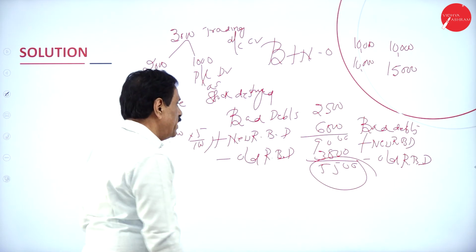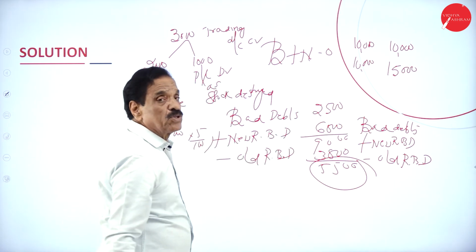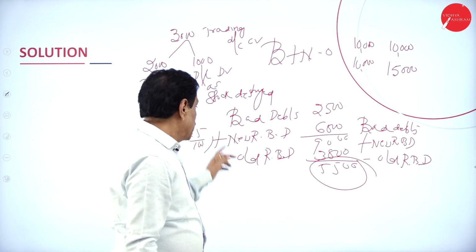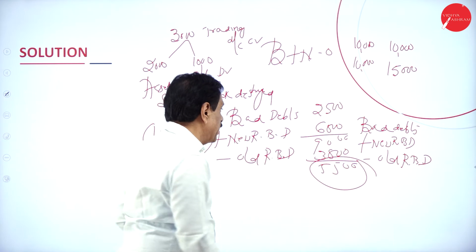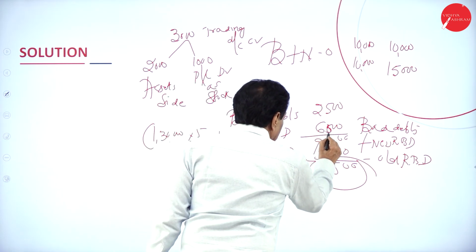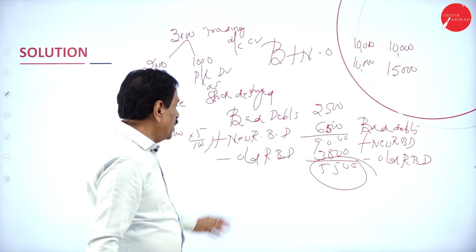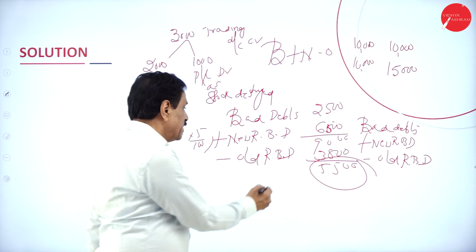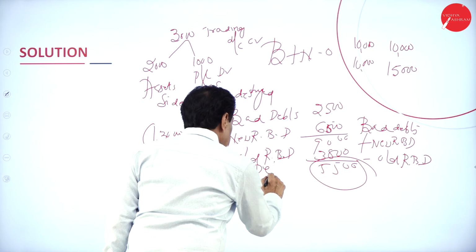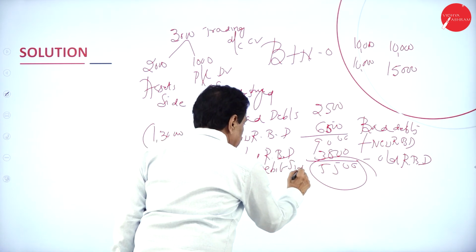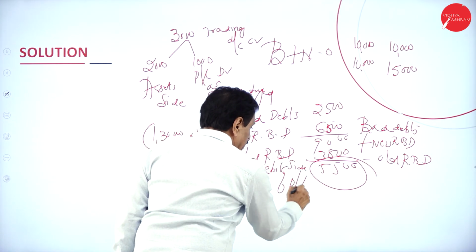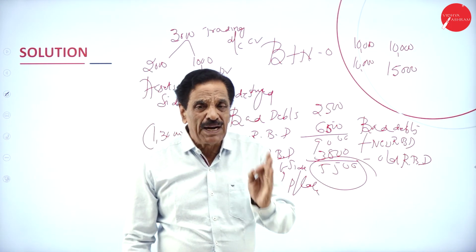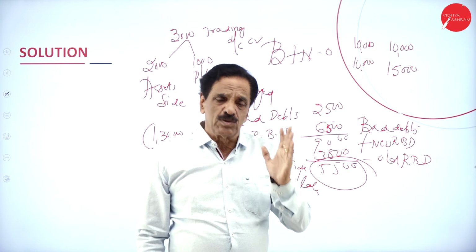So the formula means your bad debt as per the problem is 2,500. Your RBD is 6,000 on 1,36,500, so it becomes 9,000. As per the trial balance, what's your old RBD? 3,800. This will show on the debit side of the profit and loss account, 5,000. This formula you must remember: bad debt plus new RBD minus old RBD.